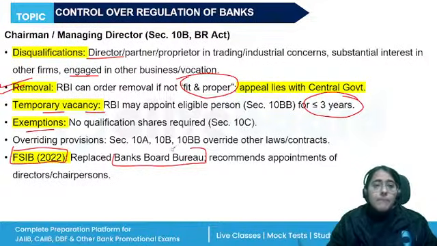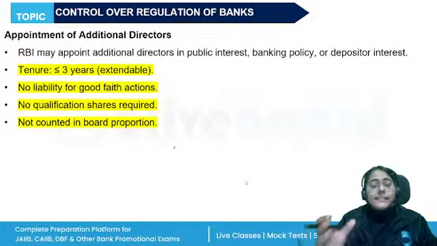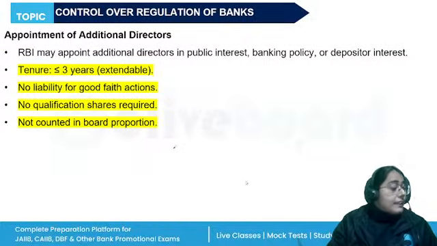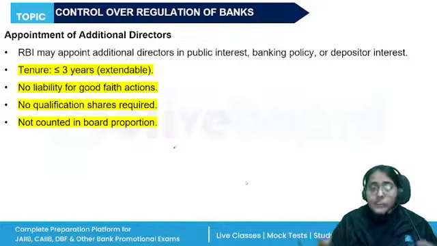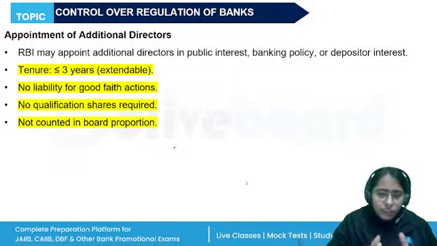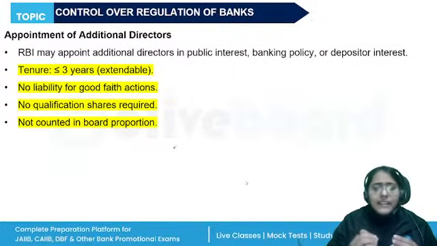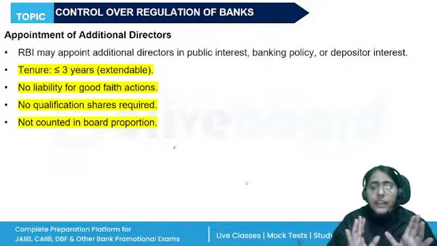Okay. Banking companies, other than these directors, can also appoint additional directors if required, and they need prior approval of RBI. So, RBI, if they are of the opinion that it is in the interest of the banking policy or the public interest that additional directors should be appointed to the banking company, then they will allow it.